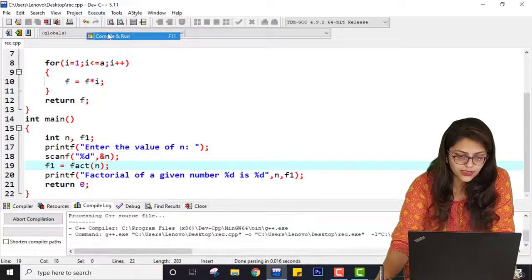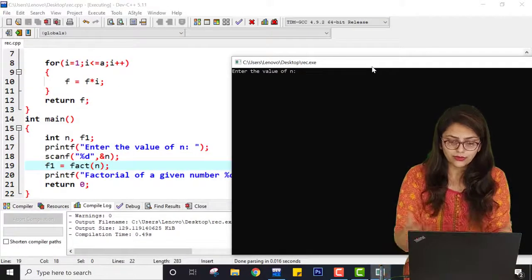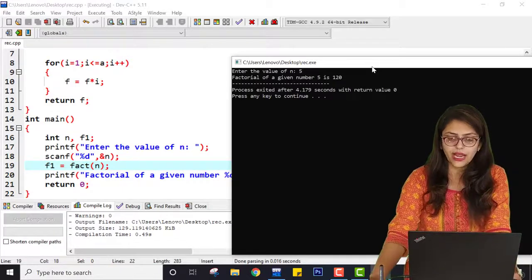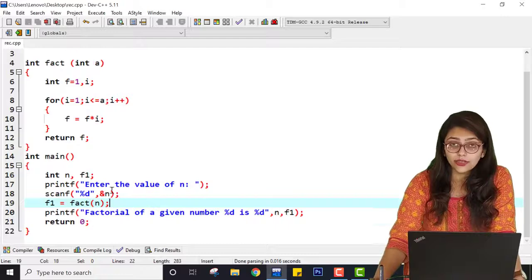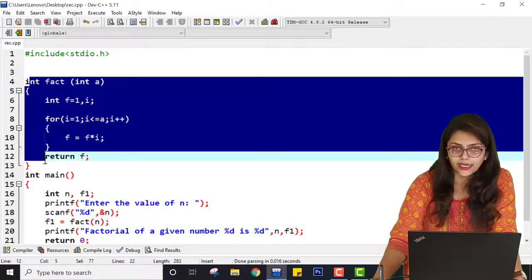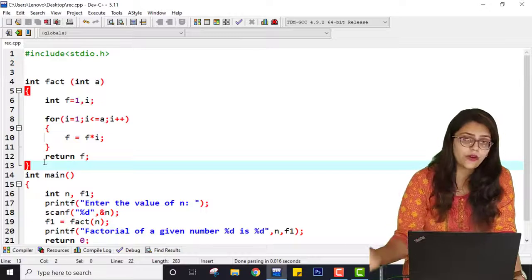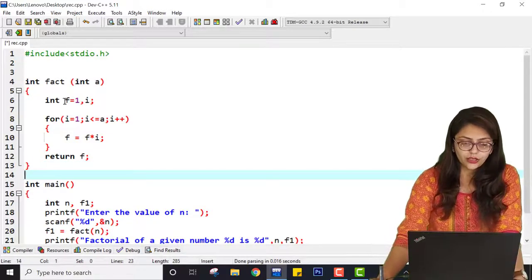So these are some silly mistakes. So you have to know how to overcome those errors, right? So if I am entering 5 again, I am getting the similar output. Now this program is also not known as recursion because inside this fact I am not calling fact again. So this program is using function but not using recursion. So what if I want to convert it to a recursive program?